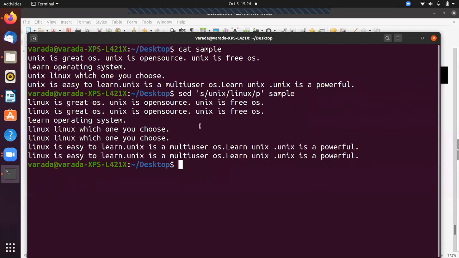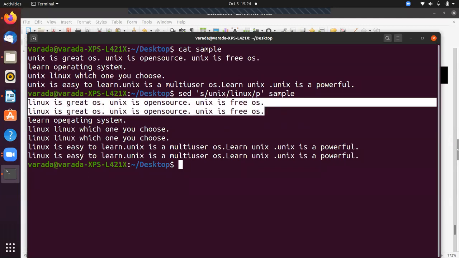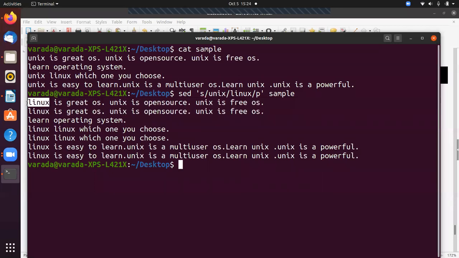That means duplicating the replaced lines with the /p flag. If the line is replaced, then it prints twice. Why? Because the Unix is replaced with Linux here, and similarly the Unix is replaced with Linux here.